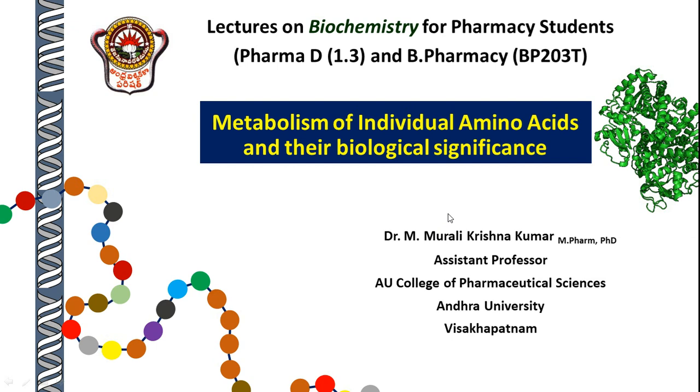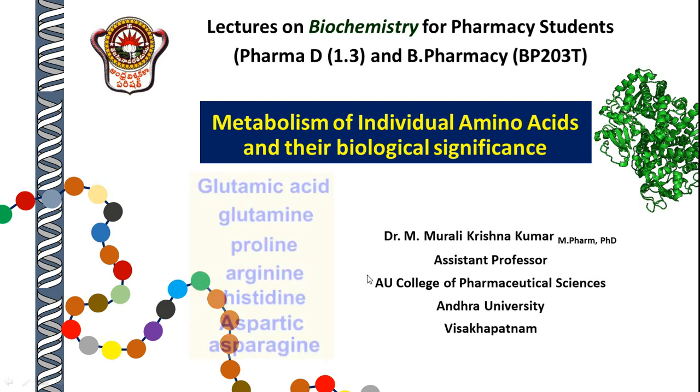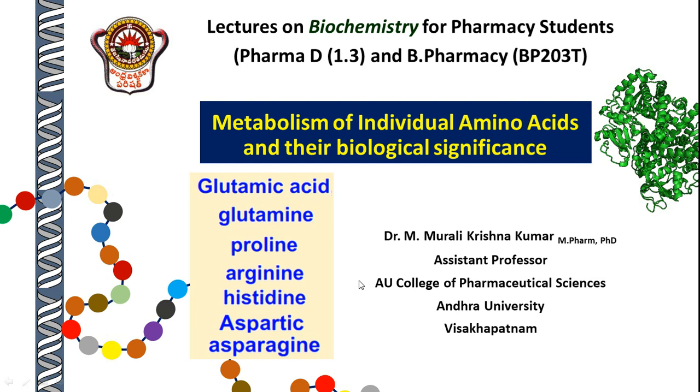In continuation of my lectures on biochemistry for pharmacy students, in this lecture we will see metabolism of individual amino acids. These are the amino acids which we are going to study today: glutamic acid, glutamine, proline, arginine, histidine, aspartic acid and asparagine. Because all these amino acids and their metabolism are in one way or another related to each other, a comprehensive idea can be obtained by studying all their metabolism together. So let's go ahead and see what is there in their metabolism.